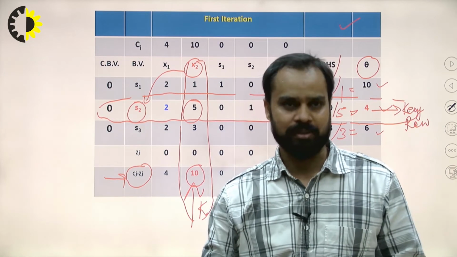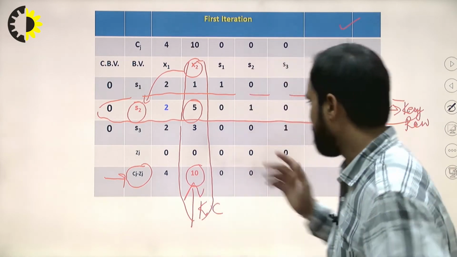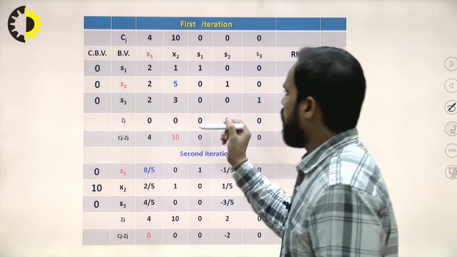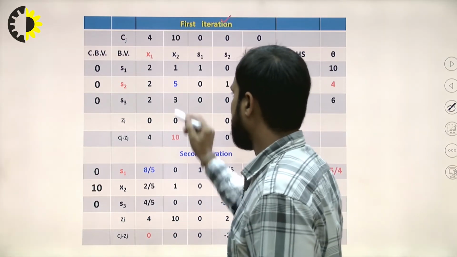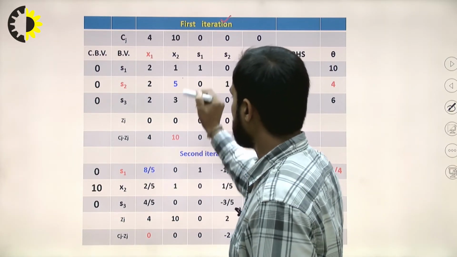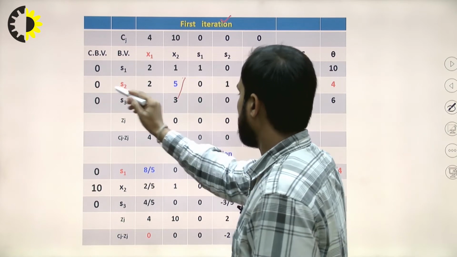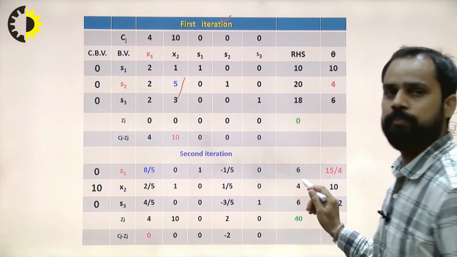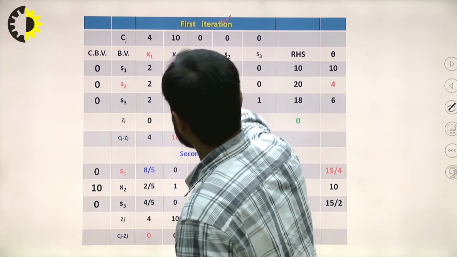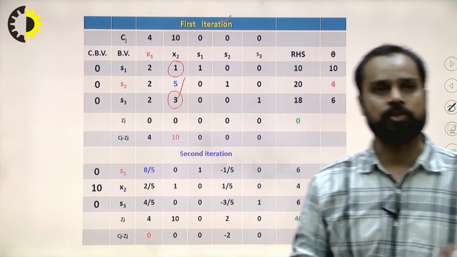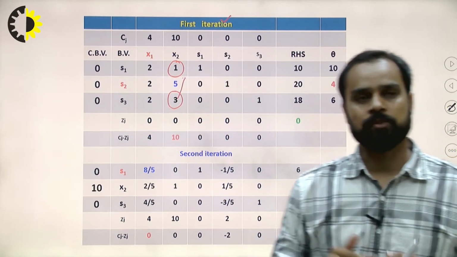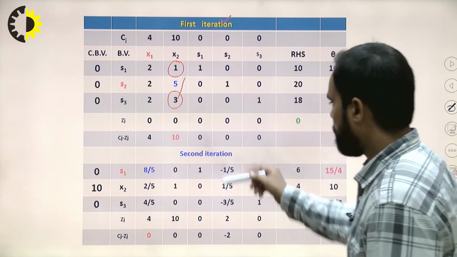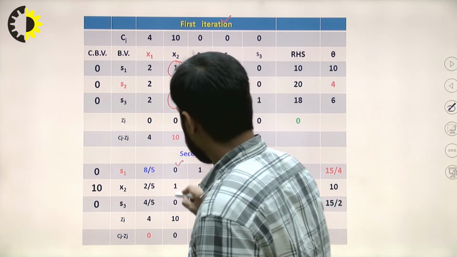I have discussed this many times in the previous lectures also, so I am just moving forward. This was the first iteration, and now we get the second iteration. In this second iteration, we first have to make the pivot 1. How can we make it? By dividing the equation by 5, giving 2 by 5, 1, 0, 1 by 5, 0 and 4. Other than this element, the other entries in the key column must be 0 by applying matrix operations. Always apply matrix operations on rows other than the key row. By applying this, we get the values 0 and 0 here.